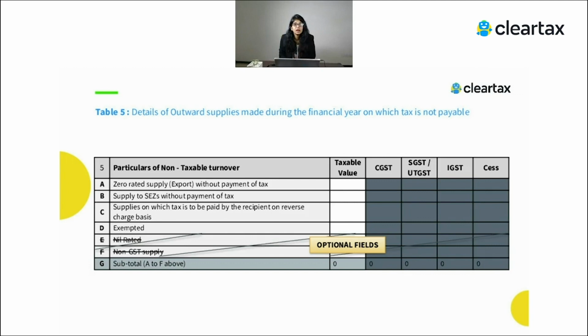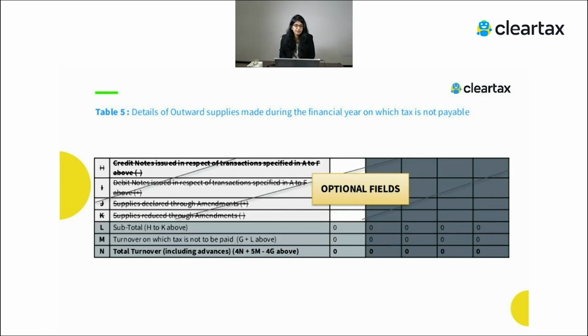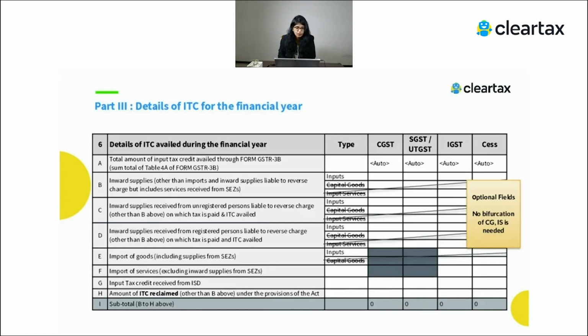Again, there's a little relaxation given. So instead of giving the bifurcation of related non-GST, you can show all the supplies under the exempted itself. So that is another relaxation which has been given over there. And in the same way, if there are certain credit notes or debit notes which have been issued in respect of the supplies to an SEZ unit, the exports, again for that you can give the net value over there itself rather than showing the bifurcation. So that is another relaxation which has been given.